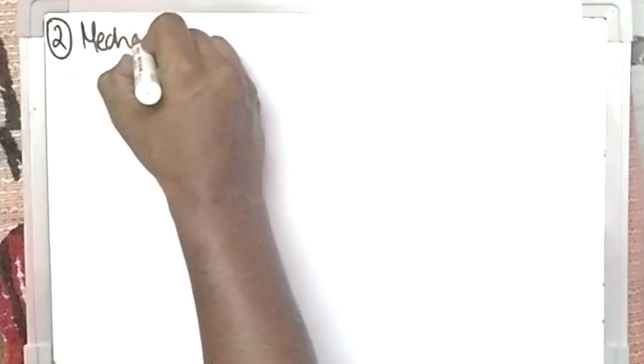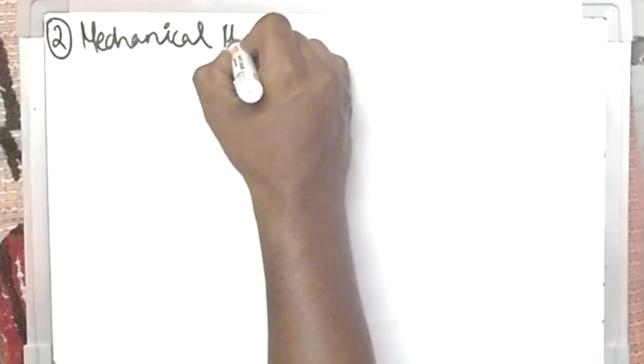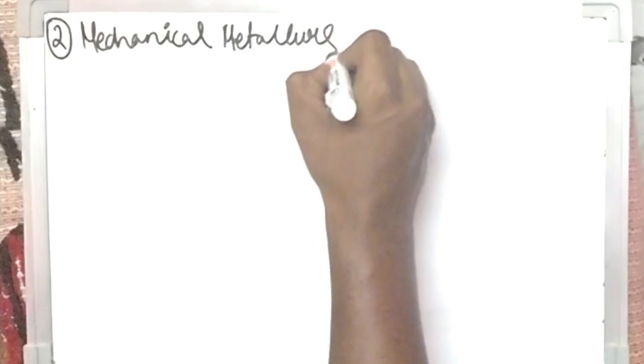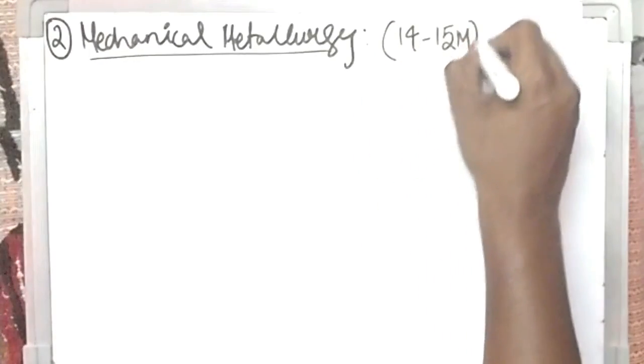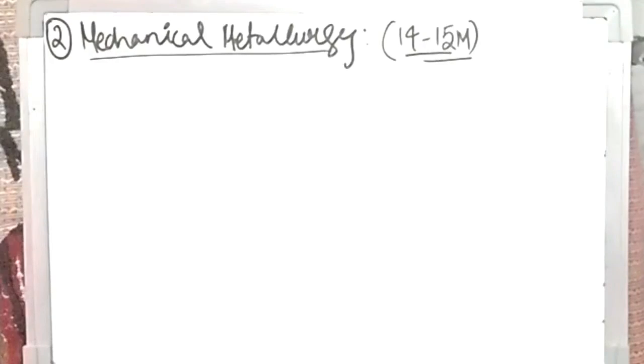Mechanical metallurgy. The weightage of mechanical metallurgy will be about 14 to 15 marks. All these weightages I have analyzed from the 2016, 17 and 18 year papers, and I'm just telling this to you. It may vary plus or minus 1 or 2 marks, but usually this will be the weightage given in the GATE examination.